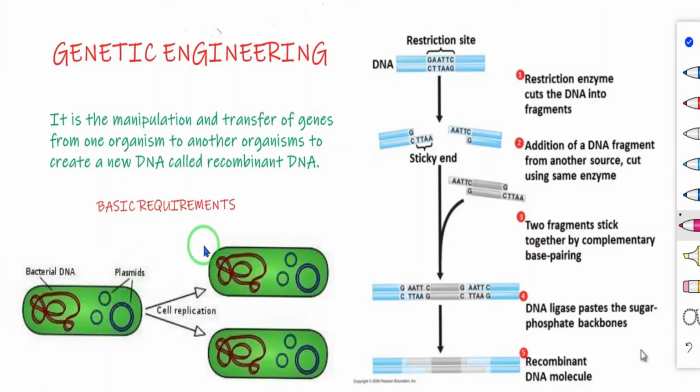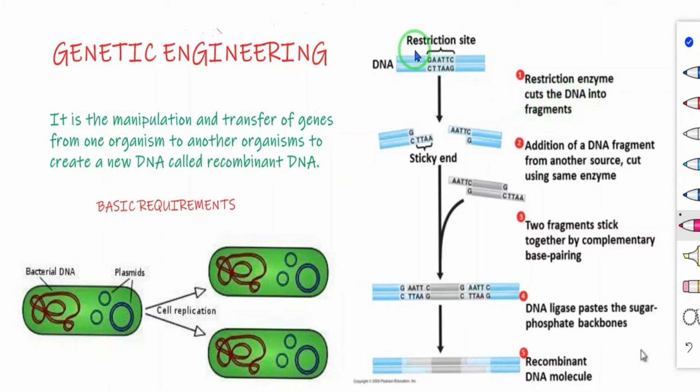So first one. Second one, restriction enzyme. These restriction enzymes cut or break DNA at specific sites and are also called molecular scissors. So restriction enzyme, another name is molecular scissors. Why is it known as molecular scissors? It can cut the DNA into fragments.